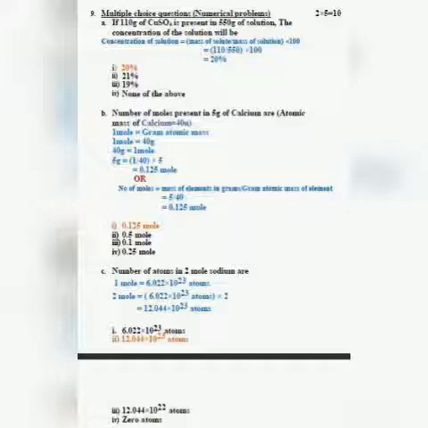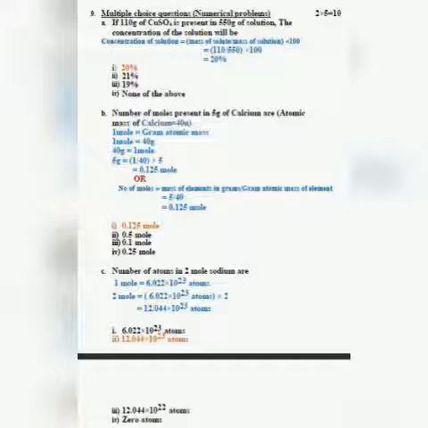Another method is number of moles is equal to mass of the element in grams divided by gram atomic mass of the element. So mass of the element in grams is 5 grams, and the gram atomic mass of the element is 40. So you will get the answer 0.125 mole.